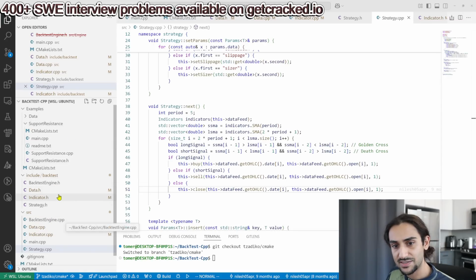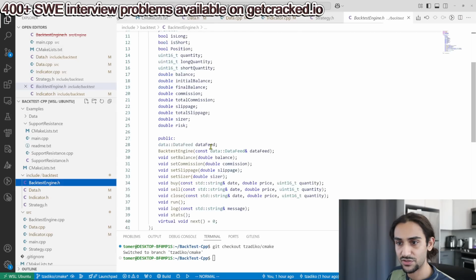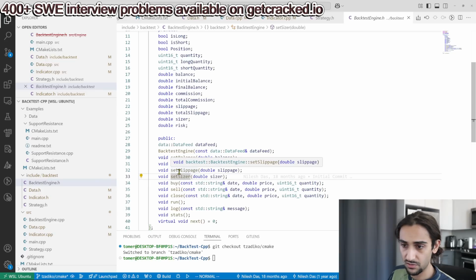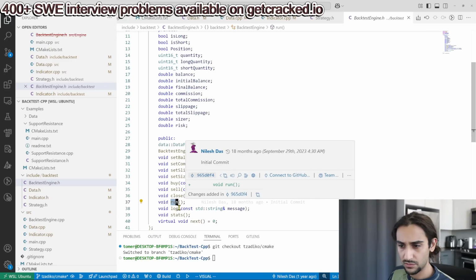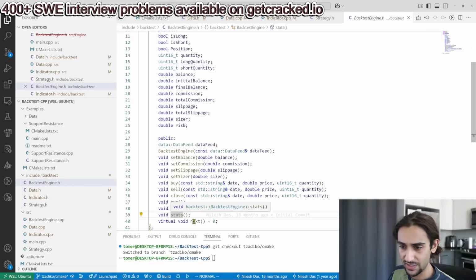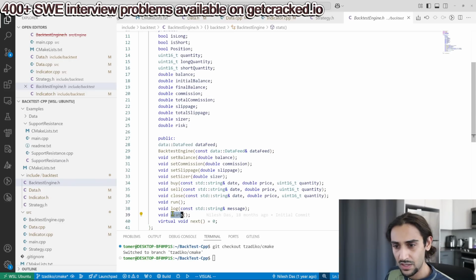So backtest engine, like I said, I like to look at the interface first and then the implementation. Set balance, set commission, set slippage, set sizer. All those to me look like they make sense. Buy, sell, close, fine. Run, fine. Log, okay. Stats, okay. Next, fine. What I might do is I might have stats on my strategy, but we'll get to that later.